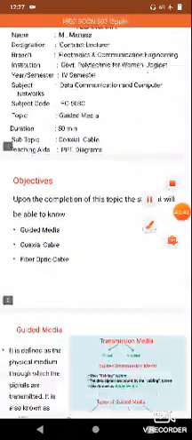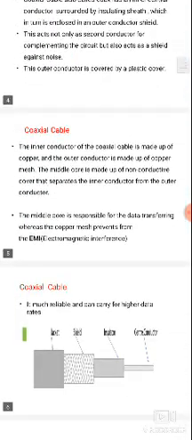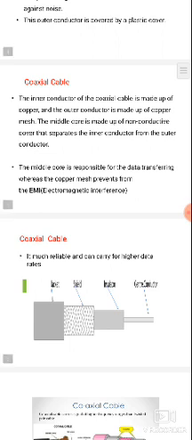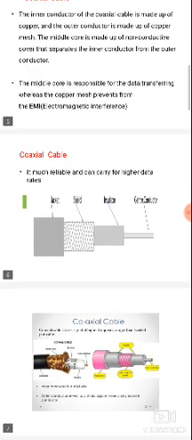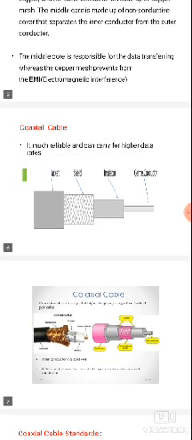Today's class covered coaxial cable and fiber optic cable. Coaxial cable is mainly used for broadcasting systems and is made up of four materials: inner conductor, insulator, metal shield, and outer covering. The outer conductor is covered by plastic coated material. The inner conductor is made of copper, the outer conductor is copper mesh, and the middle is non-conductive material.